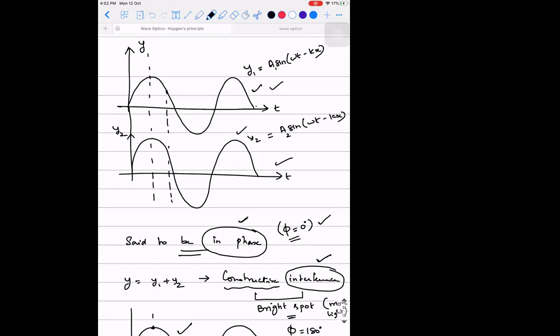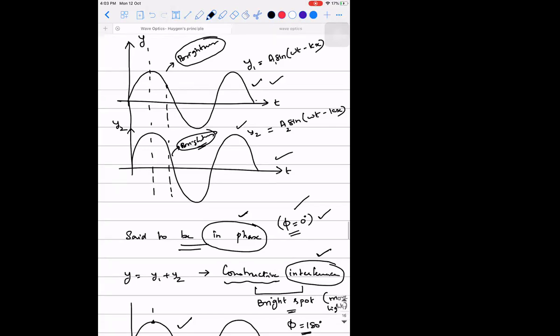The output light wave will have more brightness. Light itself means brightness. This has some brightness, and this has some brightness. So when this bright wave and this bright wave, which are in phase, mix with each other, you will have more brightness.